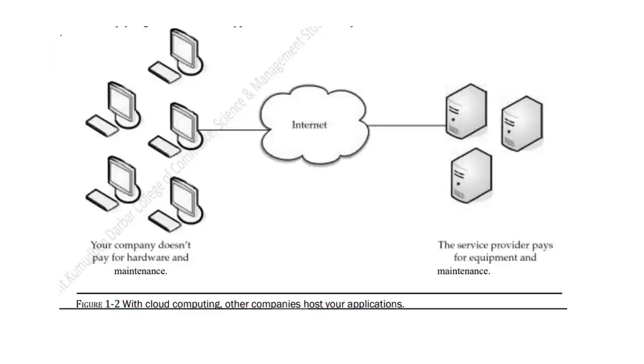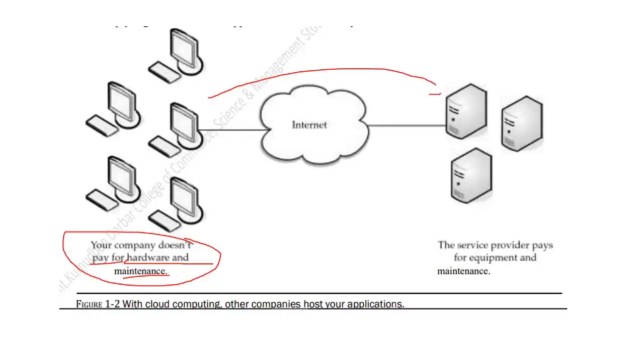So this diagram shows that other companies host your applications, so your company does not pay for hardware and maintenance. If you are using cloud services provided by some other organization, then your company does not have to pay for hardware and maintenance. Through the internet they can access the services provided by that other organization.